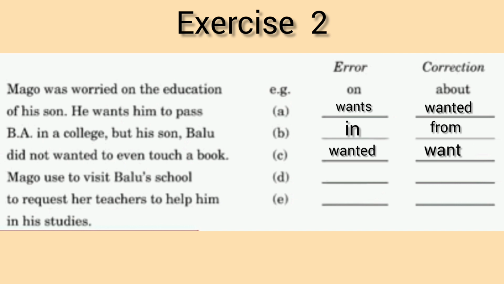Margot used to visit Balu's school. In this line, as the passage is given in past tense, use will be replaced by used to. Margot used to visit Balu's school to request her teachers to help him in his studies. As Balu is a boy, her teachers is wrong. The correct answer is his teachers.